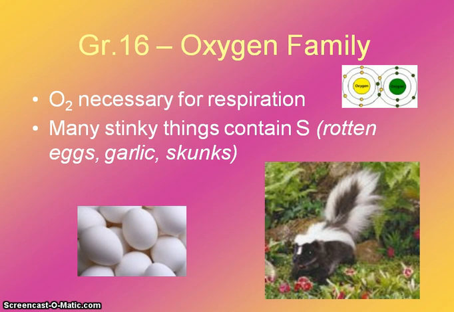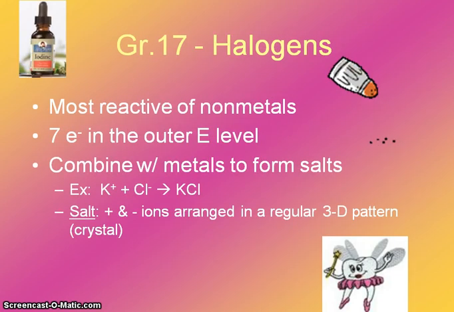Group 16 is the oxygen family. Oxygen, we know, is necessary for us to breathe. Some other elements that are in that group, sulfur's one of the next ones. Sulfur has this yellow color to it. It's kind of a rotten egg type smell that you're going to get from that. It's one of the smelliest of the elements. And the oxygen family has 6 valence electrons, so they would have a 2- charge to achieve an octet.